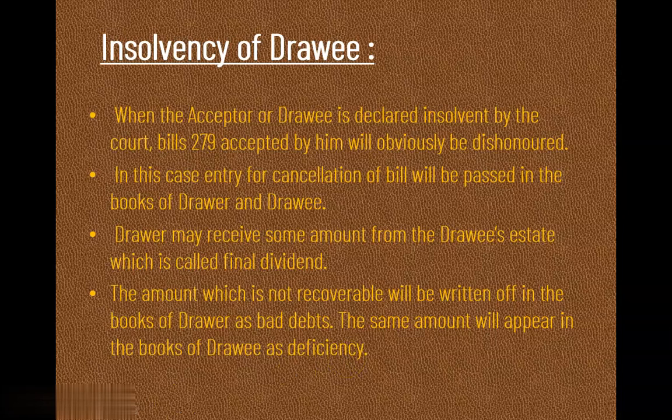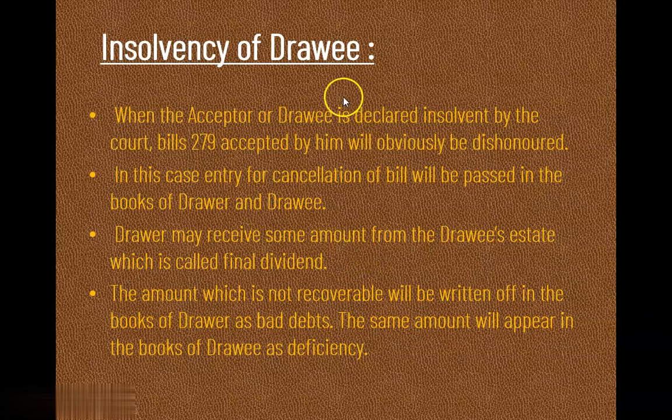Remember here, students, when we pass the entry in the drawer's books, for the amount that he is going to receive, he will mention cash or bank. But the amount that he is not going to recover from the drawee, we write as bad debt. Bad debt account debit, because it is a loss, and as per the nominal account, bad debt is always debited. Now the same amount will appear in the books of the drawee as deficiency. Deficiency means insufficient money from the drawee's point of view, and therefore we mention the drawee's account.